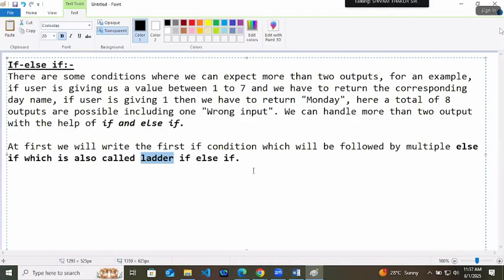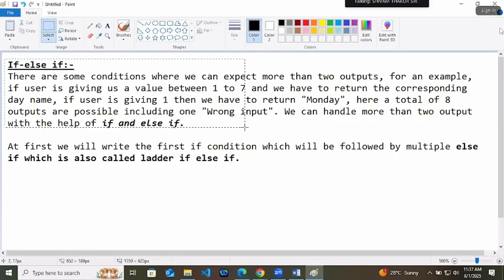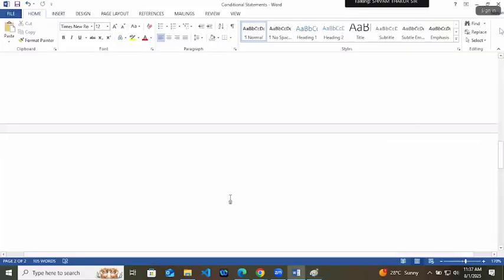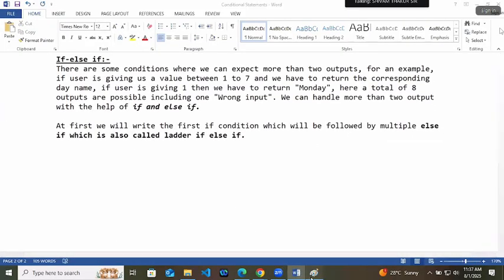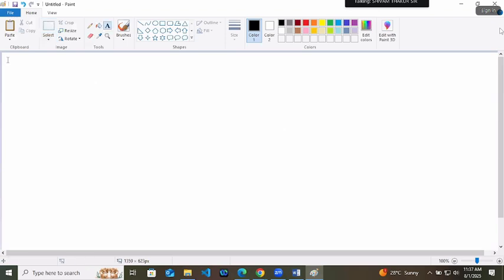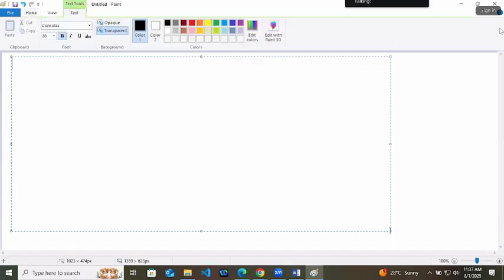So we can write the ladder else if for this. I will tell you why we don't write multiple if conditions there. So first, ladder if else. Now if we have to solve the day kind of output, here we are writing let day equals to 4.